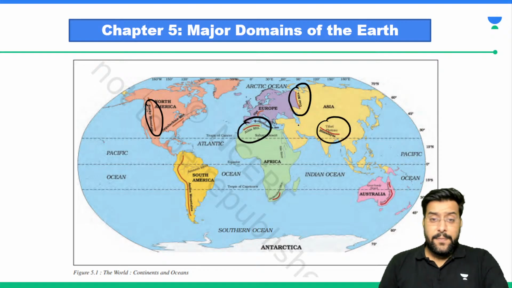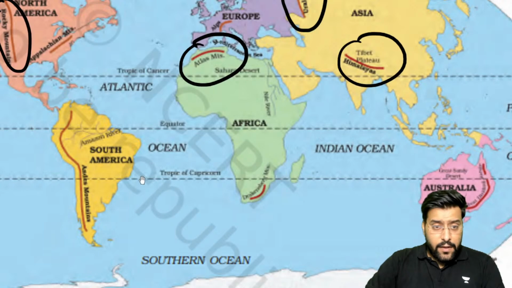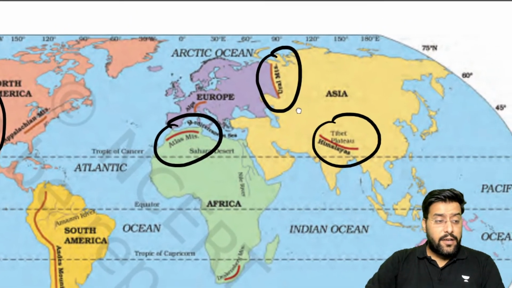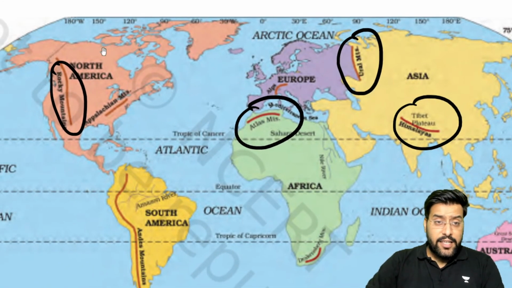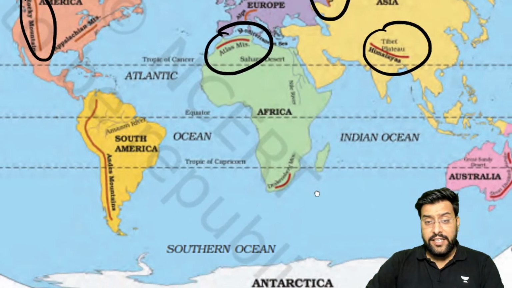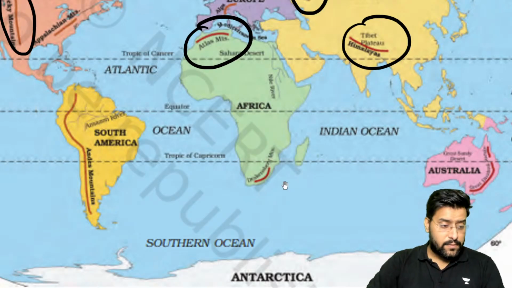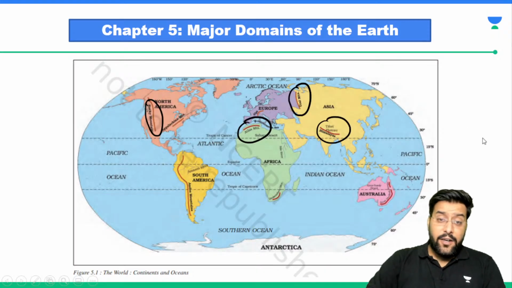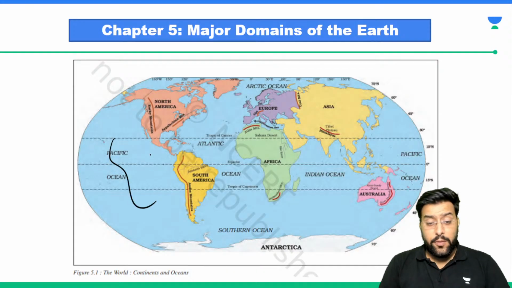So in this way, what we get here is, are you able to see? Are you able to have a closer look? These are Ural Mountains, these are Himalayas, Atlas Mountains, Rocky Mountains, and other important mountain ranges. And apart from that, what you see in rest of the places, sir, you are seeing water bodies.